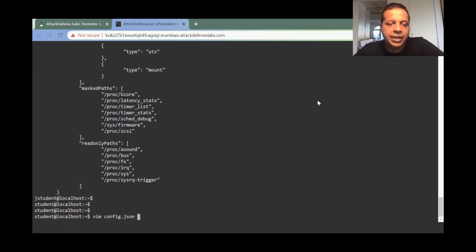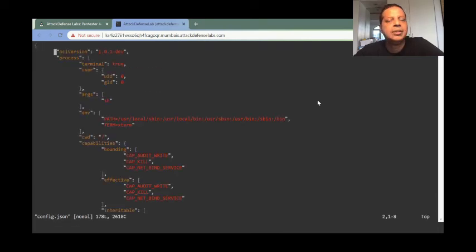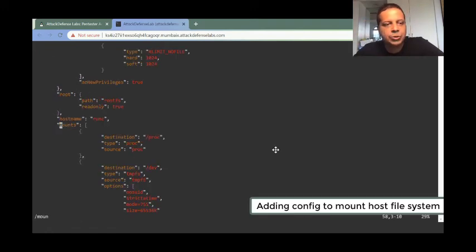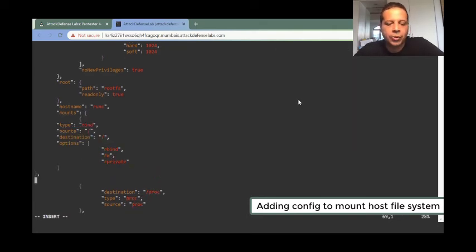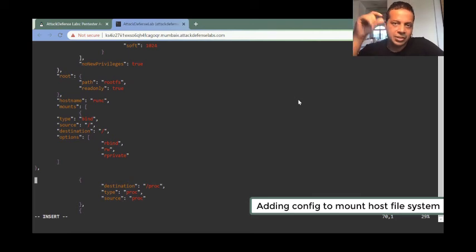Now, what you would find is that this JSON is following the OCI standard, and the OCI standard basically tells us exactly what is required in order to start a container. So as you can see, the first part is the process to run, then you have the capabilities, then you'll have things like file systems to mount and host name to give and all of that. So these are all the low level constructs which runc uses in order to create a container.